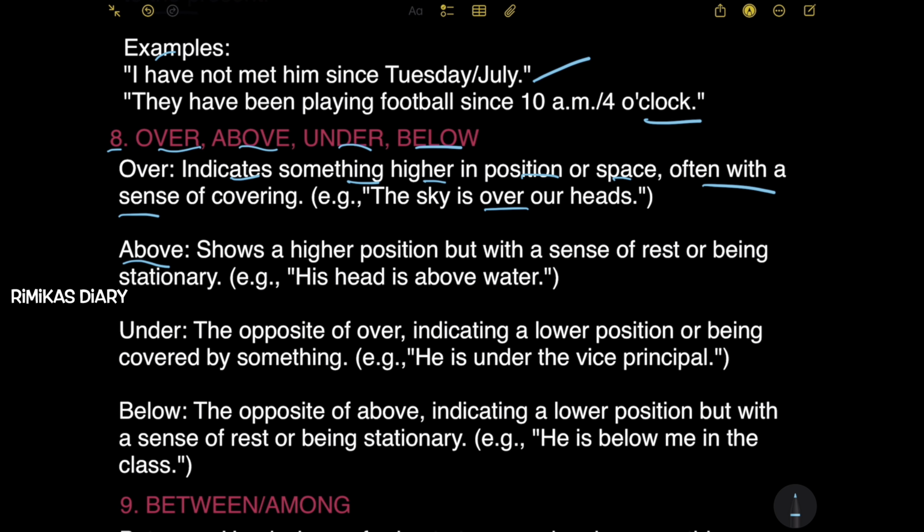Next, above shows a higher position but with a sense of rest or being stationary. Example: his head is above water. So above is used to show a higher position but with a sense of rest or being stationary.